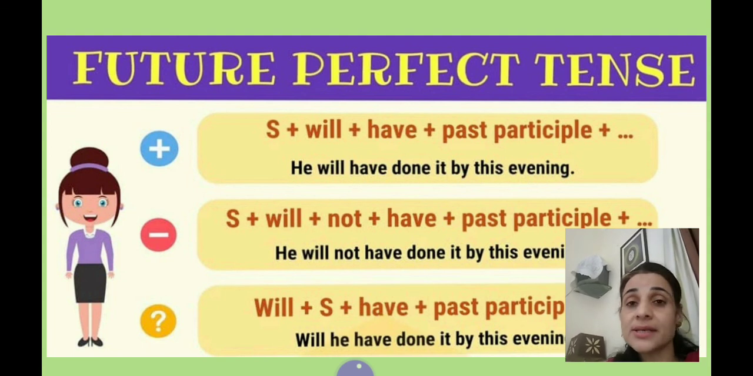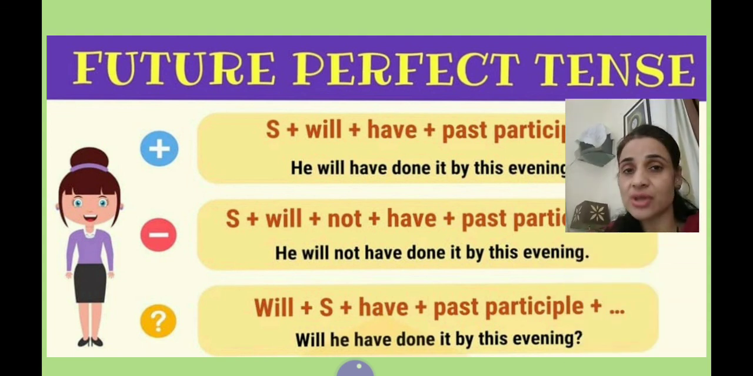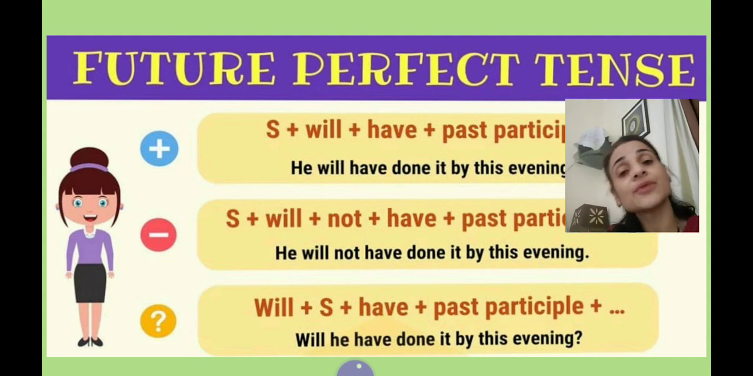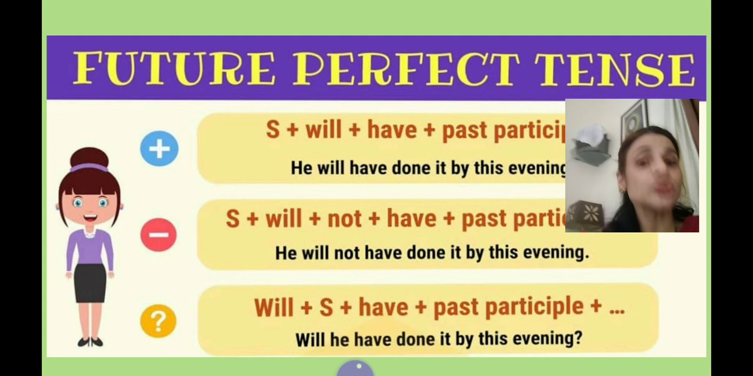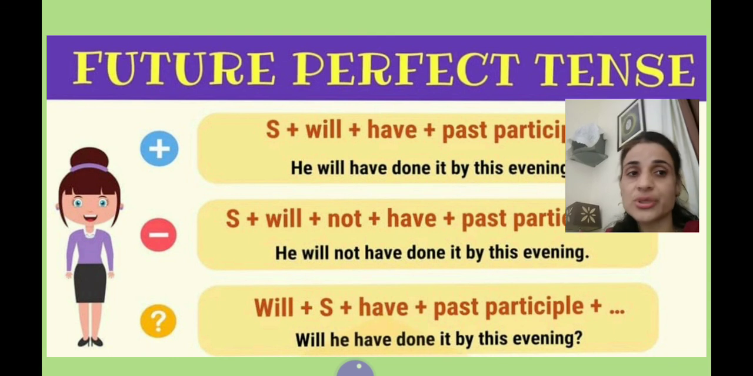Now in interrogative sentence structure will be will or shall. You are supposed to use before subject. So let's have an example. Will he have done it by this evening? And at the end of interrogative sentence, you have to use question mark. So don't forget the using of question mark.